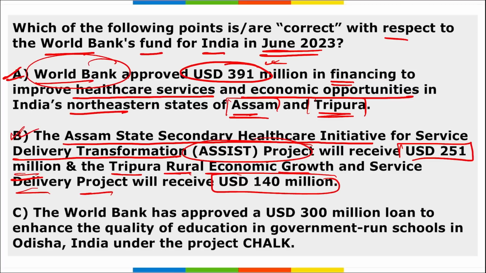But if we look at the option D, World Bank has approved $300 million loan for the quality of education in Odisha. No, it is in Chhattisgarh. And you can see it from this also that this project was launched in Chhattisgarh, as CHALK stands for Chhattisgarh Accelerated Learning for Knowledge Economy Operation, right? And this aims to benefit 4 million students, particularly those from poor and vulnerable communities of Chhattisgarh state. So option C is not right here. A and B is the correct answer. If we want to correct C, it should be Chhattisgarh here. Right?